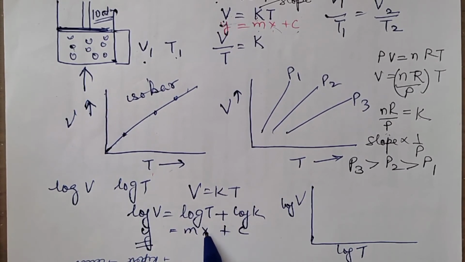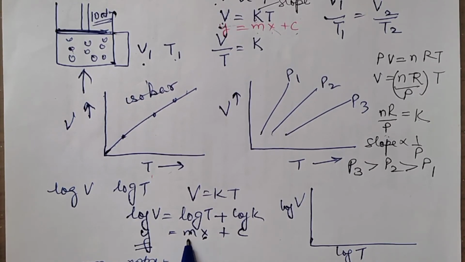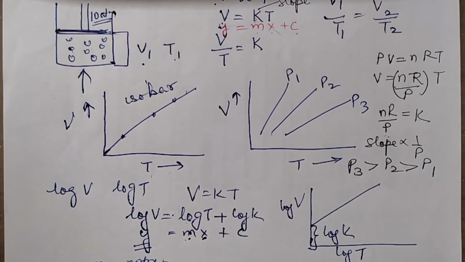Okay, and along with this what you have? Along with x what you have is m. That is a positive thing here, because here you have log T. You don't have anything else, means it is a positive slope. Positive slope, plus you have an intercept also, log K. That means you will be having a graph like this, a straight line with some intercept over here. So what will be the intercept you will write? The intercept is log K and the slope is 1. Did you follow this? I hope that part is clear.